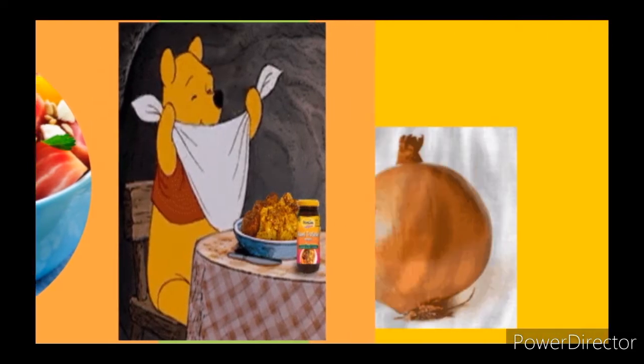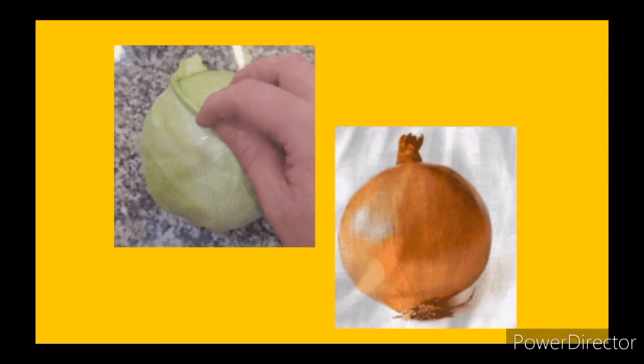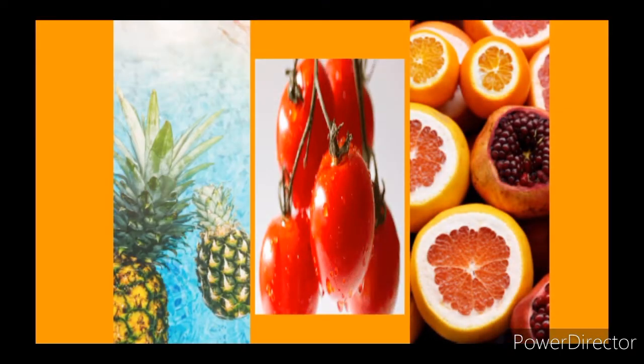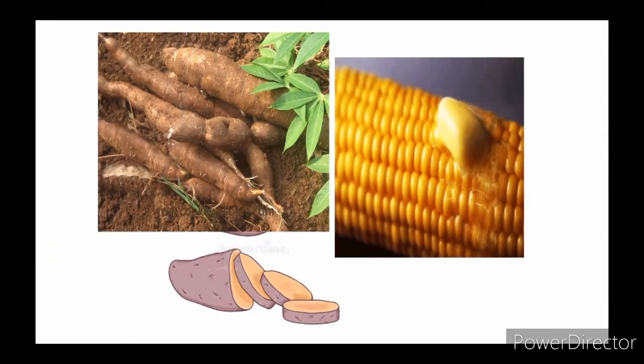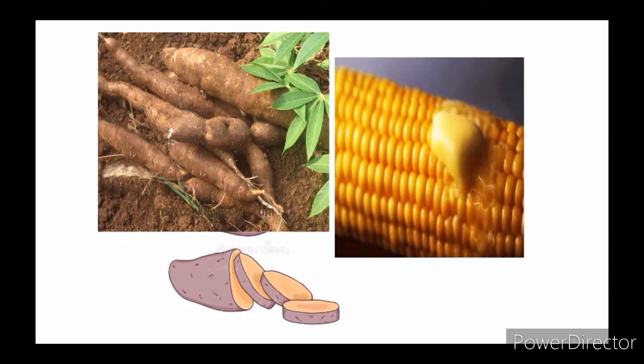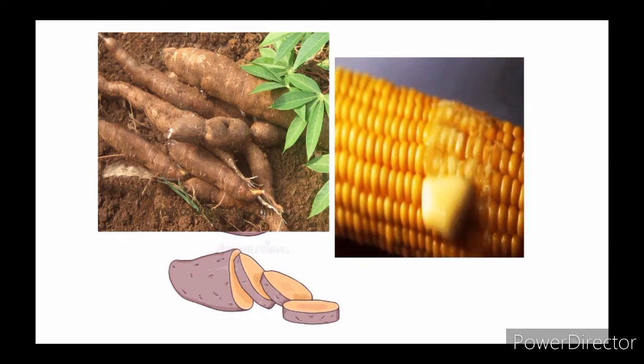Okay, there are many examples of food crops. We have cabbage, we have onions. You can see them in the background. We have tomato, pineapple, and we have oranges. We have tubers like cassava, yam, and we also have grains like maize. Those are some of the few examples of food crops.